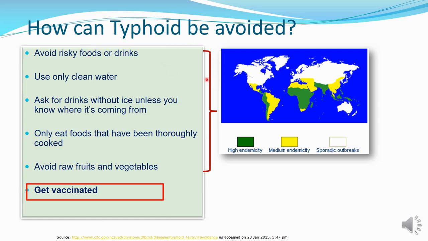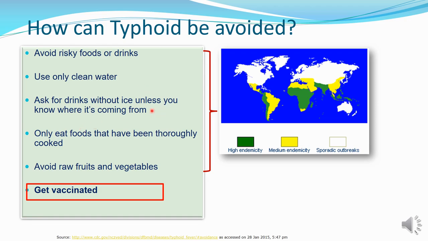Before we go to the vaccine, just know how typhoid can be avoided. It can be avoided by avoiding risky food or drink, because this disease occurs through fecal-oral contamination. So the food and drink should not be contaminated. Then use only clean water, because water is one source for typhoid fever. Ask for drinks without ice unless you know where it is coming from. So ice can be a source for typhoid fever.